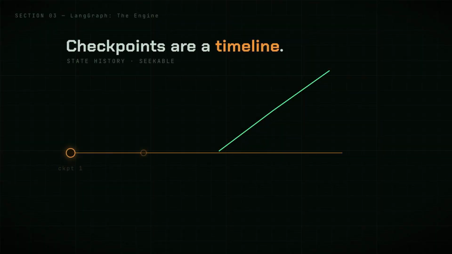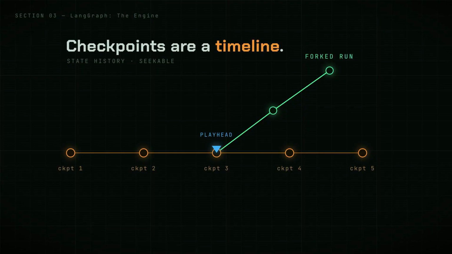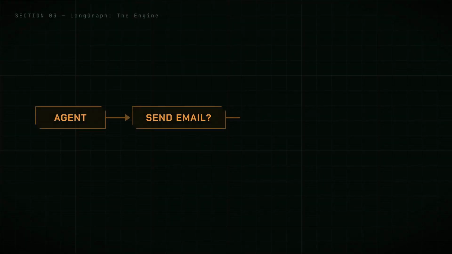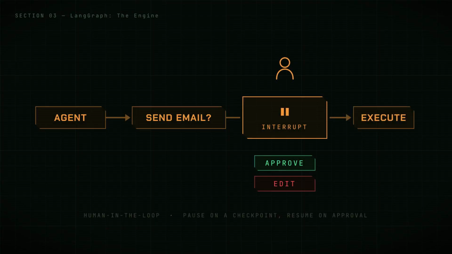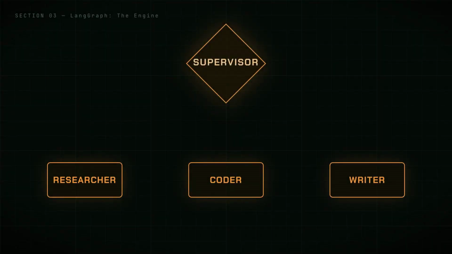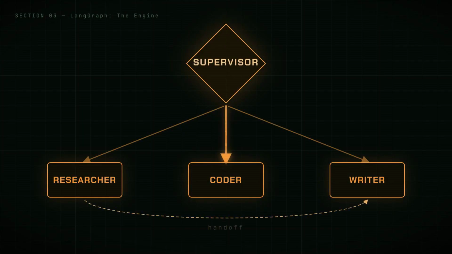Those checkpoints double as a timeline. You can rewind to any past state, tweak it, and fork a new run from there. Time travel for debugging. Persistence also buys you interrupts. The graph pauses mid-run, waits for a human to approve or edit, then continues. Scale it up and nodes become whole agents. A supervisor routes work to specialists, or agents hand off to each other directly.